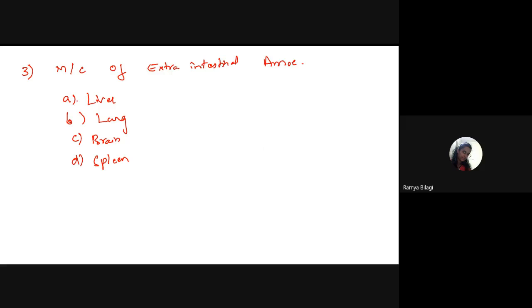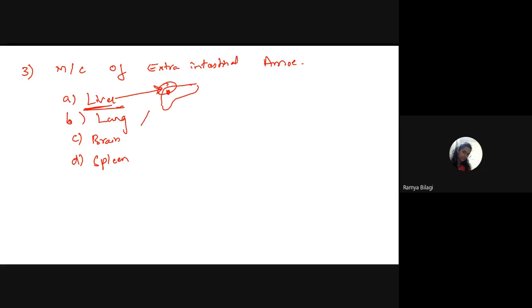Chaitanya, Sidhu, and others. So, what is the answer over here? Liver. It is very good. Liver, where does it affect? Which part of the liver does it affect? The right side, right posterior. Posterior lobe. So, this is the most commonly affected.